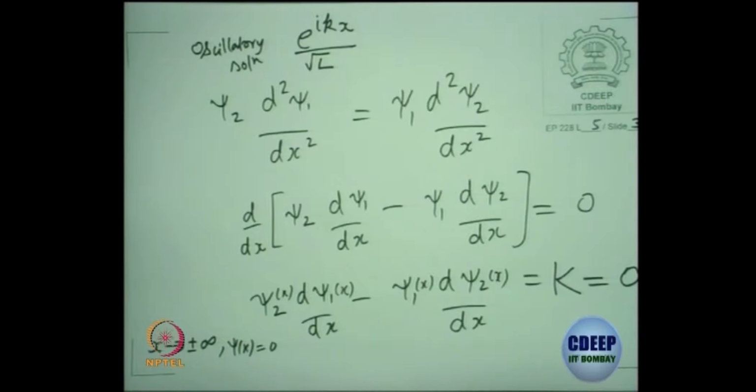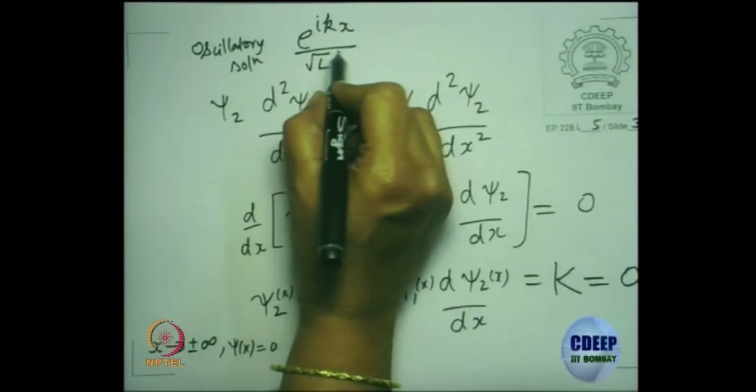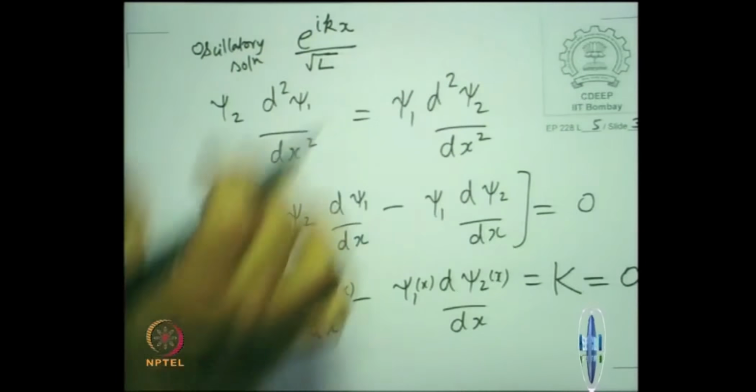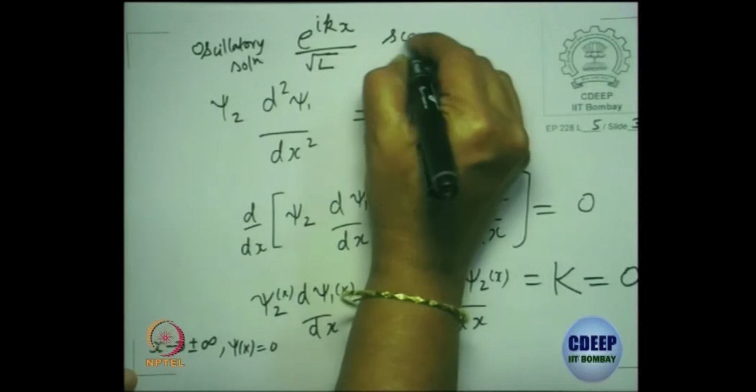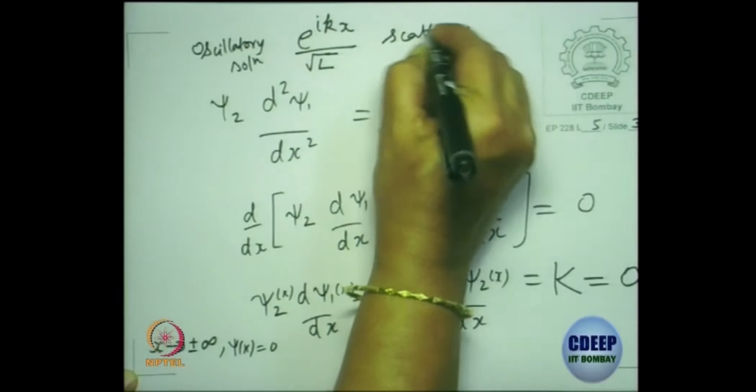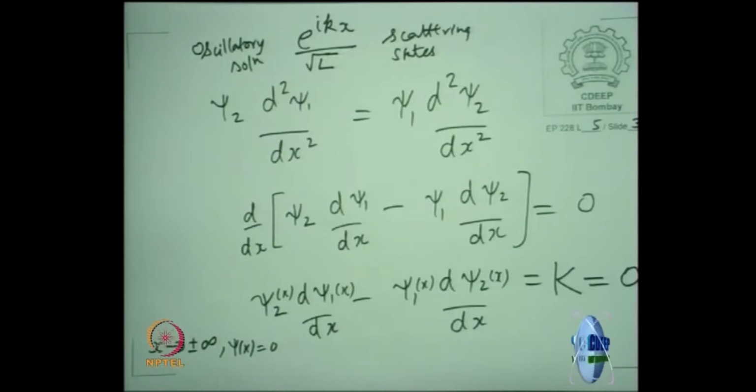Everything is fine. So these are not the states we are considering for bound states. Bound states are the ones where the wave function vanishes. So these are scattering states. This is not what we are looking at in this specific proof.